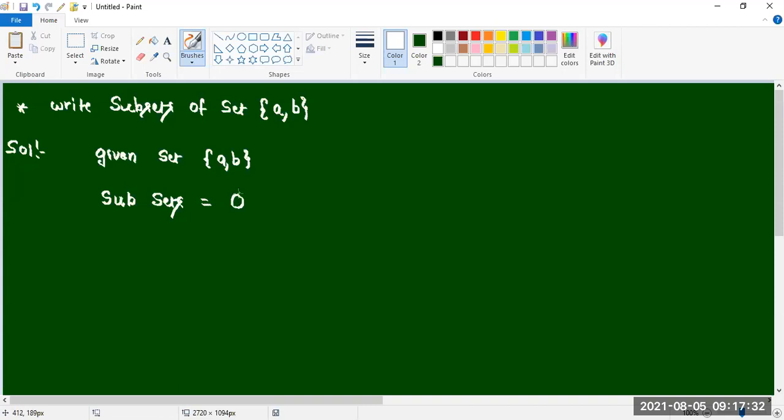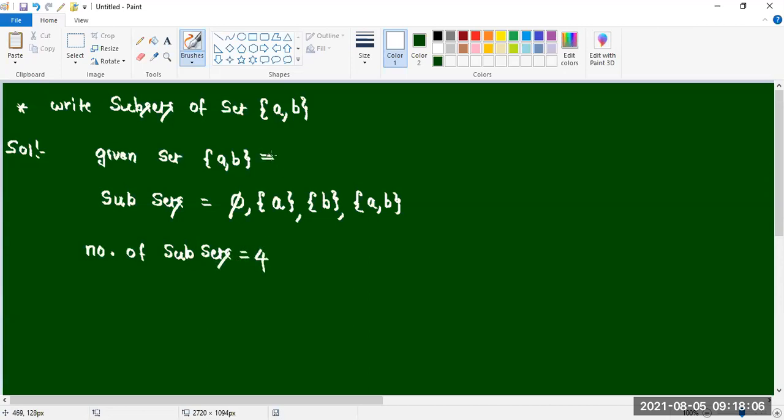After null set. Null set is a subset of each and every set. Then only A, only A I am taking in one set. Only B. Then A comma B. Every set is a subset of itself. How many subsets we got? Number of subsets equal to 4 we got.